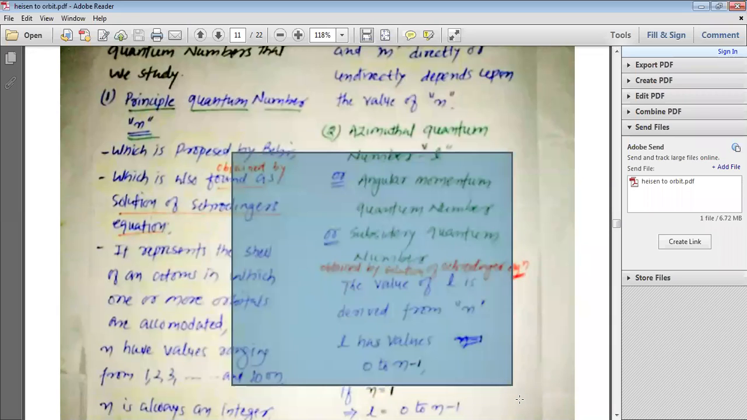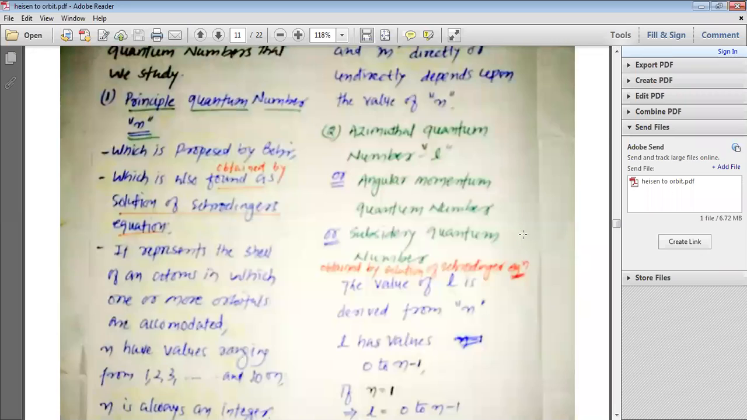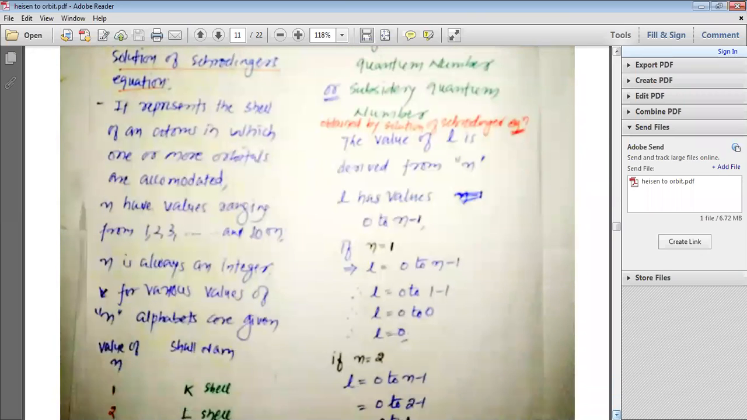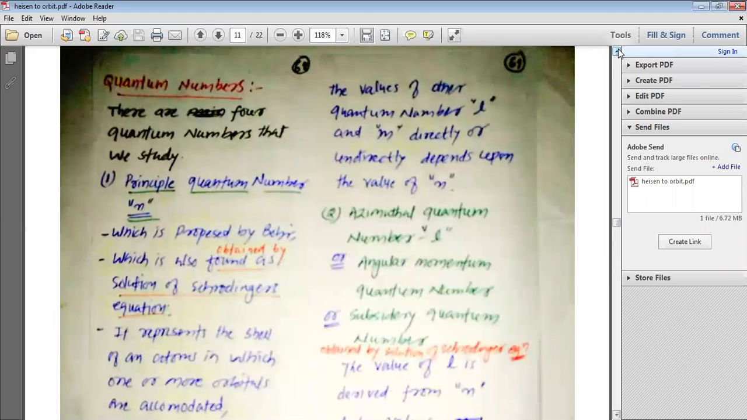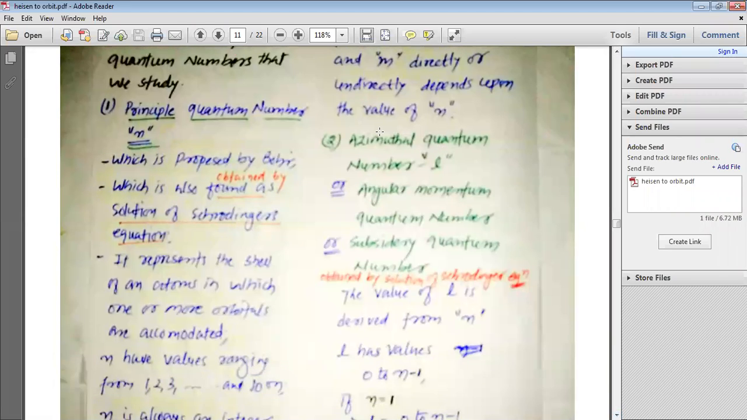The value of n is always an integer, and the different values of n give us the shell number. When n is equal to 1, we have K shell. When n is equal to 2, we have L shell. When n is equal to 3, we have M shell, and when n is equal to 4, we have N shell. Now, moving to the other quantum numbers, we can determine them from the principal quantum number n. The values of l and m directly or indirectly depend upon the value of the principal quantum number n.